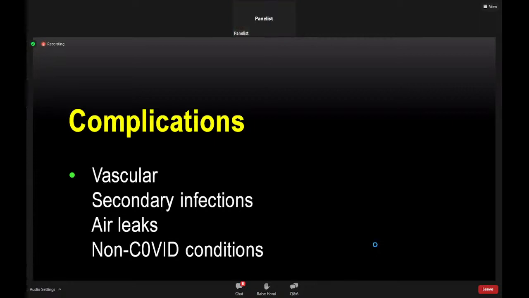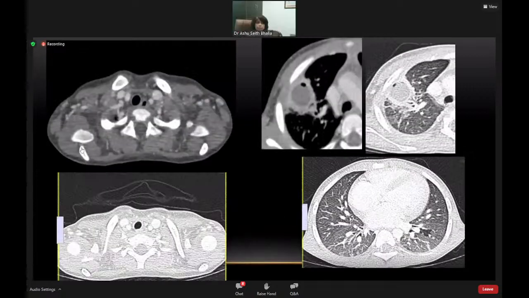Now, complications, just very briefly, we will see. So in complications, bacterial infection. This was a child who was post HSCT, post BMT, and had developed COVID-19 pneumonia and continued to have fever. And as I told you, for persistent fever, we did a CT. Every time the chest radiograph showed an upper lobe consolidation, which was not going away.